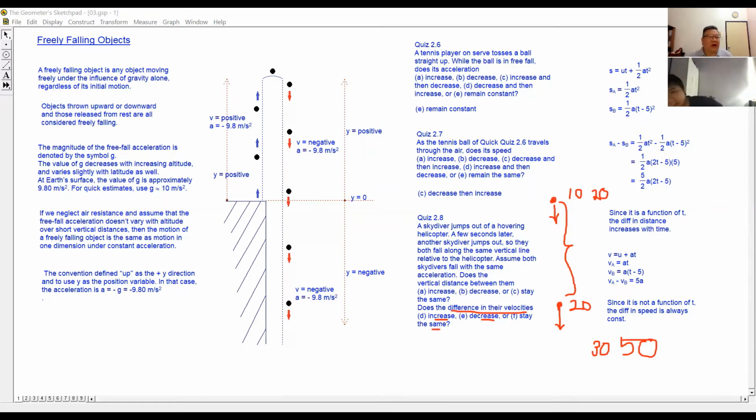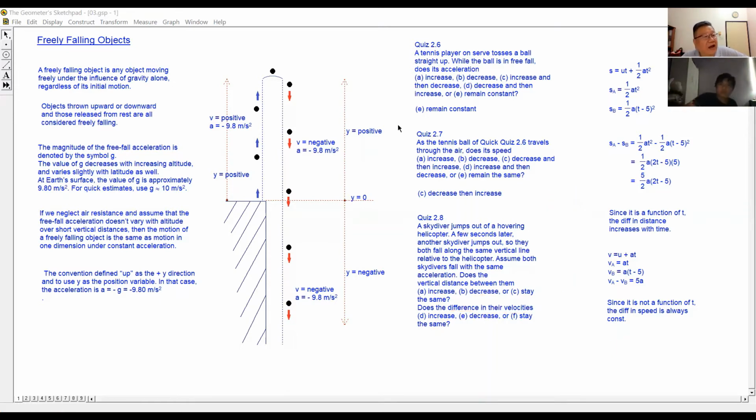Well, this is very difficult to answer because we have no experience jumping out of a helicopter. So we don't know, right? The same thing with the vertical distance. Is the vertical distance between them going to increase, decrease, or stay the same? Very difficult to imagine, right? But do you understand the question or not? Okay, if you understand the question, then I can show it mathematically.